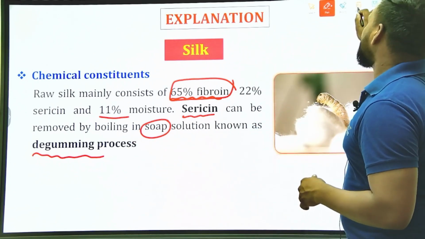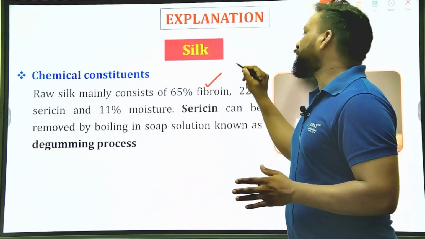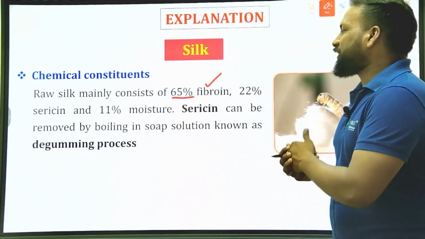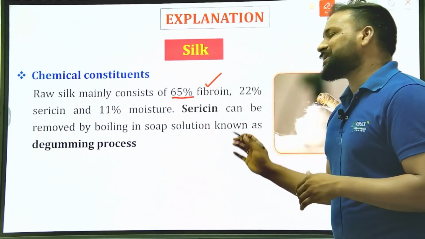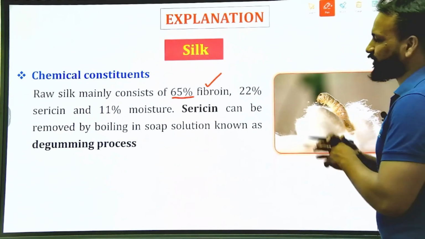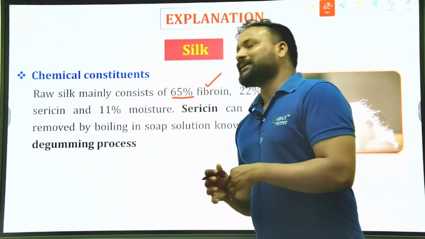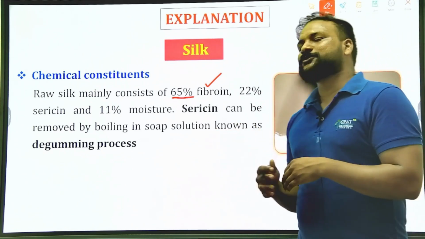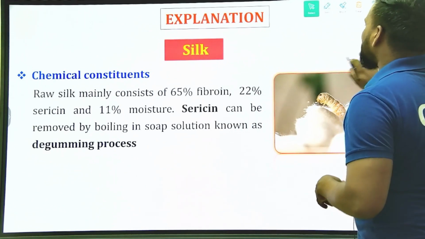Is it clear? So silk has fibroin as the active constituent, which accounts for 65%. Apart from fibroin, it also has one other chief constituent, sericin, which is not preferable for preparing fiber. So in order to remove that sericin, we boil the raw silk in a soap solution. So that is the right answer. Come on, moving to the next question.